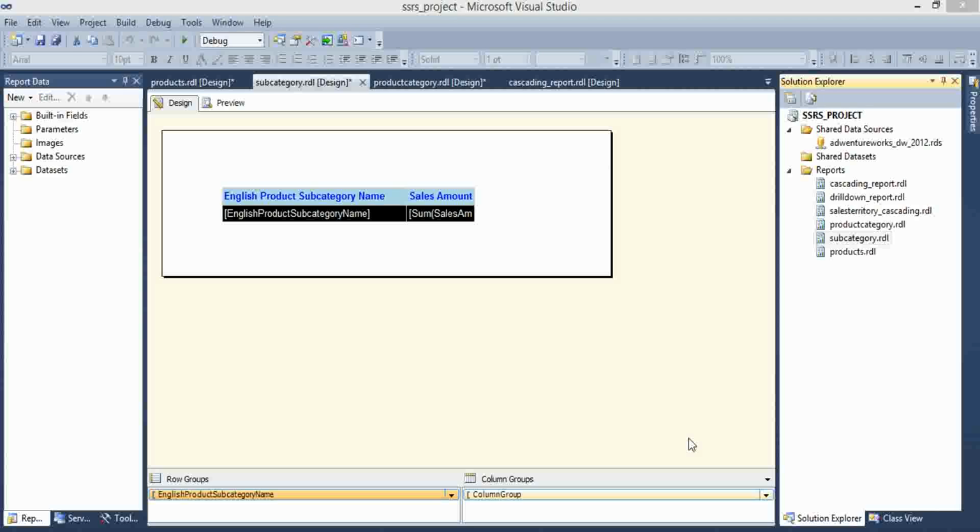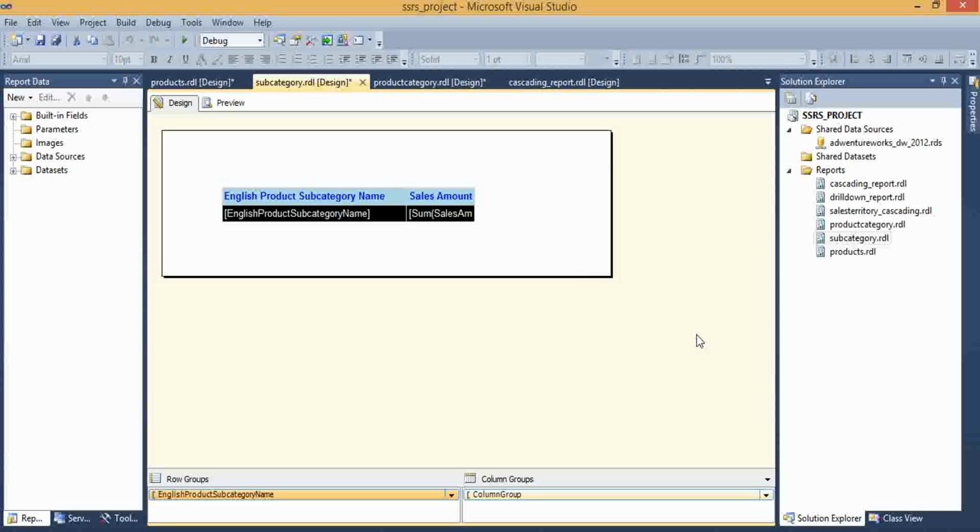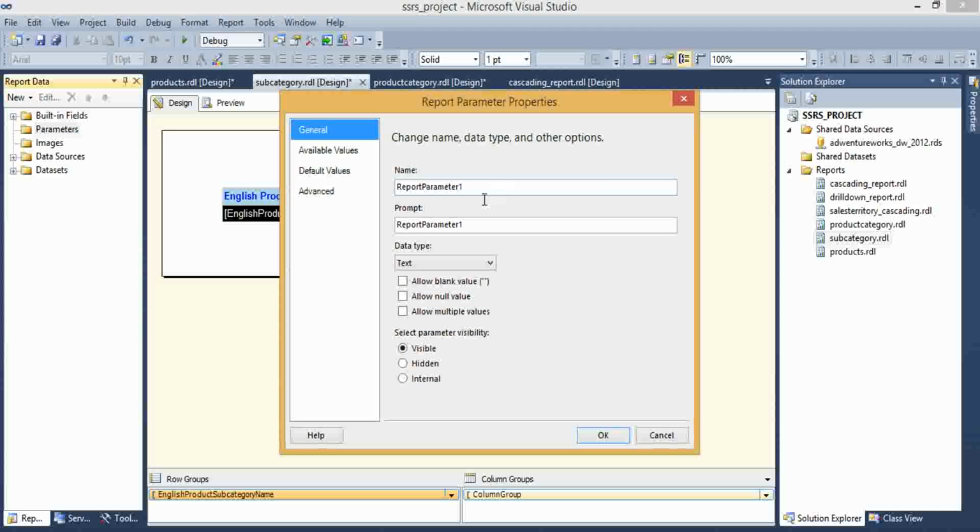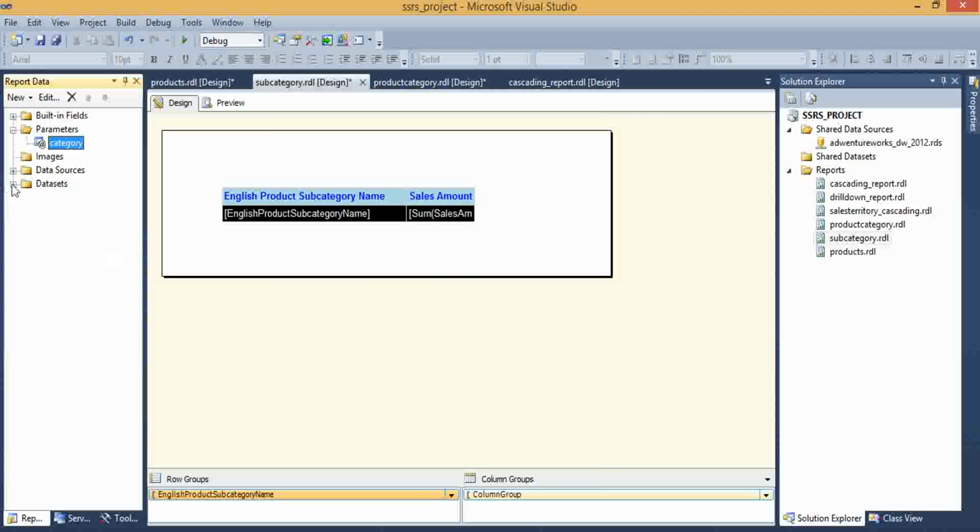By adding parameters we can resolve this issue. Okay, how to add parameters? I hope you all are pretty familiar with adding parameters. Now I am adding a parameter in the subcategory table. My parameter name is category, prompt name is also category. Click on OK. I am going to dataset.